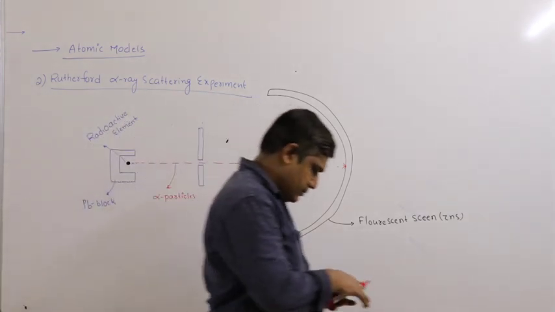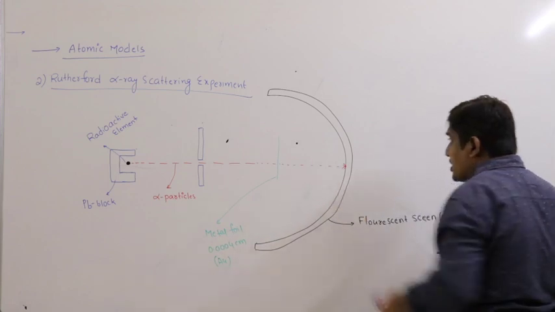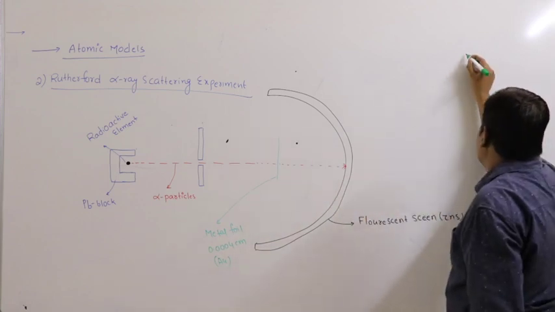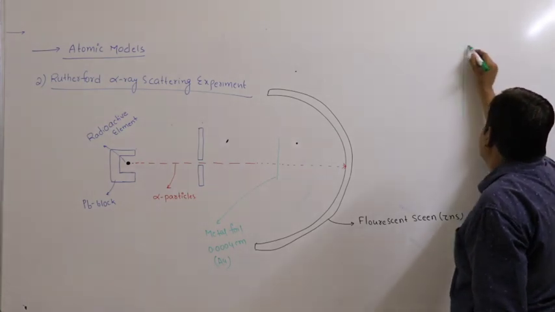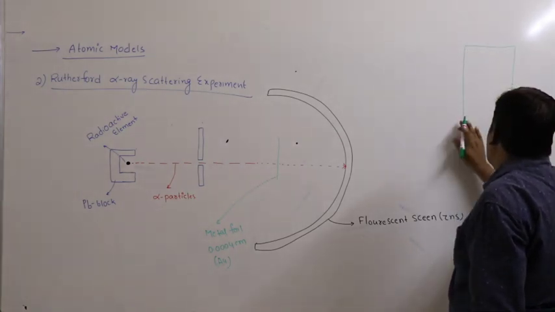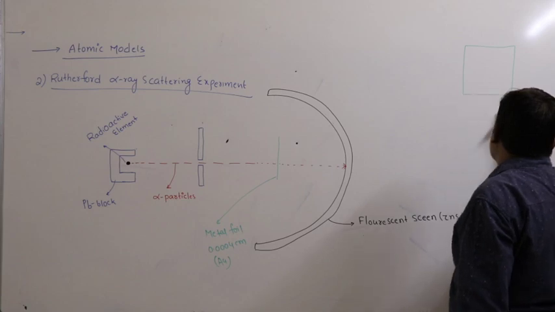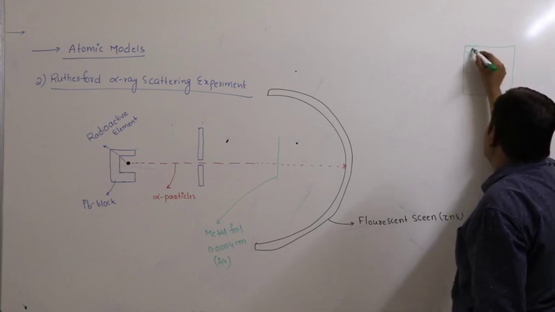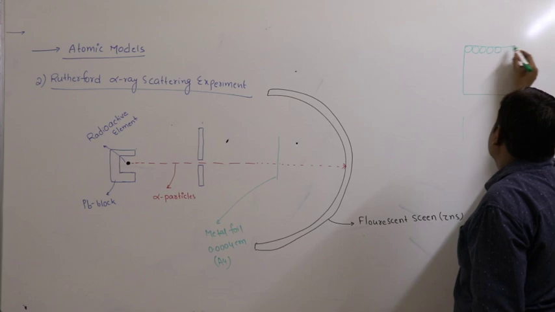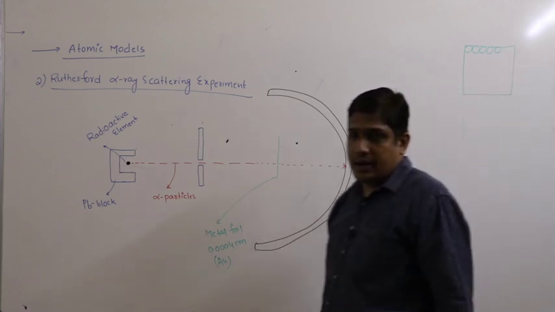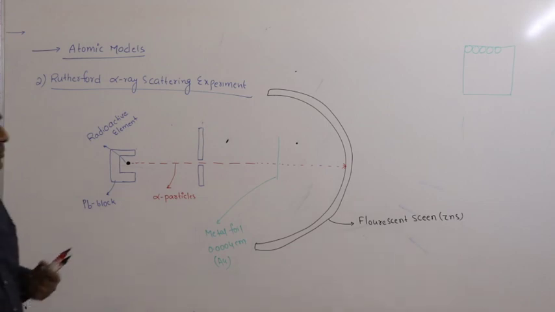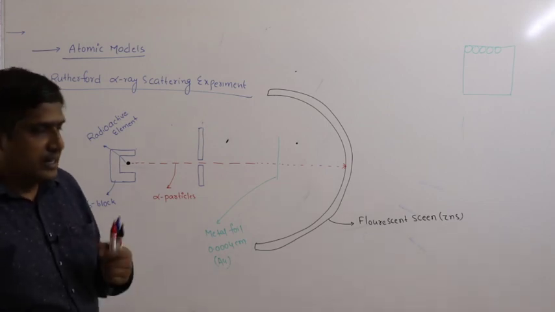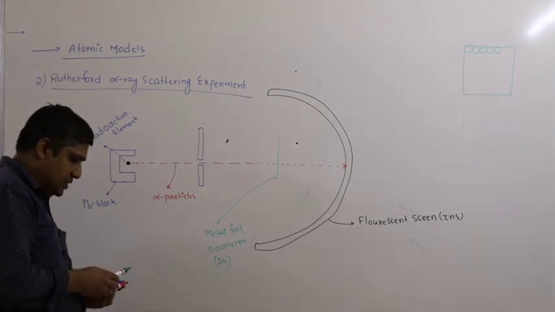What is it trying to study? If I take a metal foil, a metal sheet, say gold, it is made up of gold atoms. If the J.J. Thomson model is correct, what should be the observations?